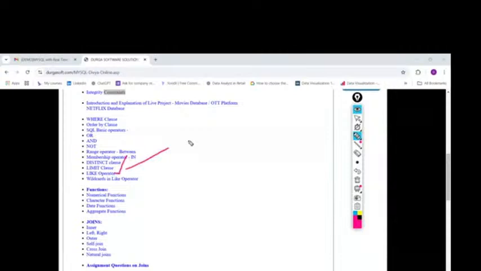Next, our diagrams, views, indexes, temporary tables, which are very important again. CTEs, again a very advanced and important concept. Then window functions. Nowadays, from the last couple of years, if you are in interviews, you can expect questions about window functions.